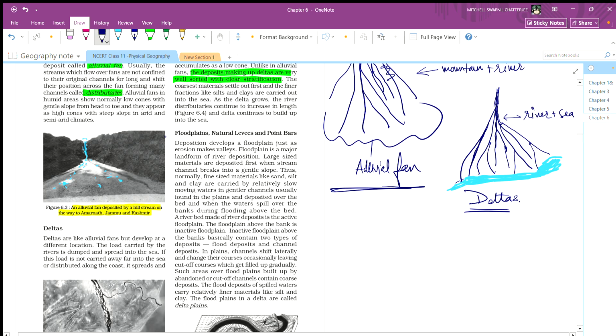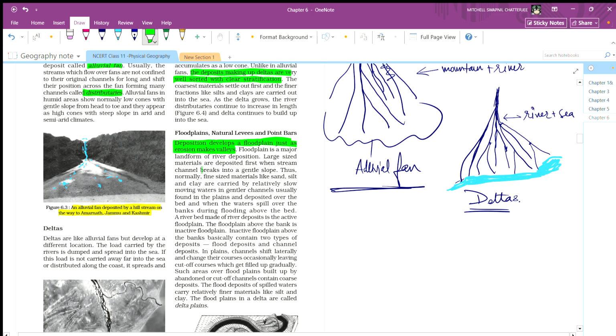Deposition develops the floodplain as erosion makes valleys. Erosion cuts and makes valleys, whereas deposition fills up and makes the floodplain. Floodplain is a major landform of river deposition.